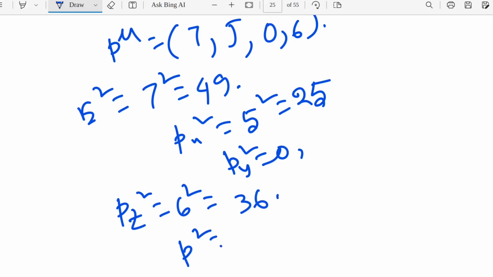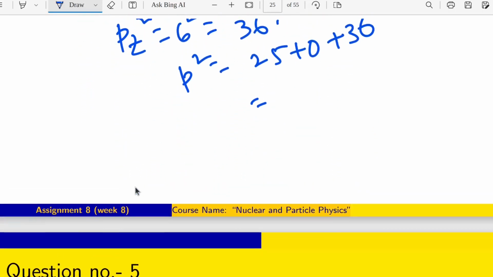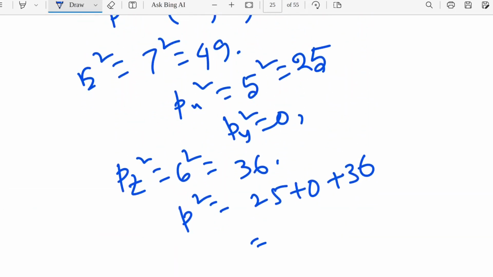Now P square will be 25 plus 0 plus 36, which is 61. Now you can see that our E square was 49, but our P square is coming as 61.